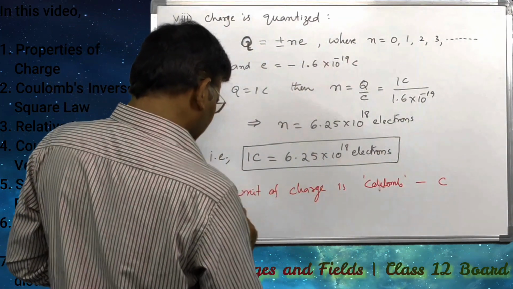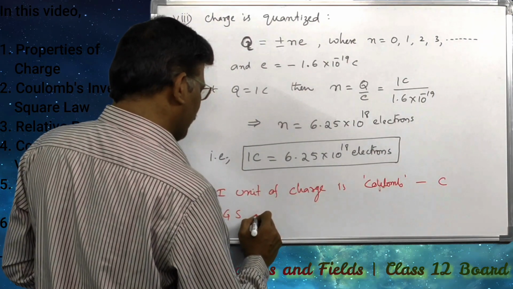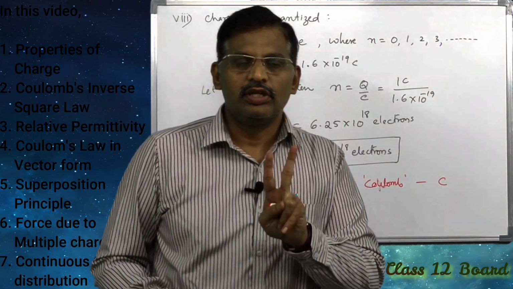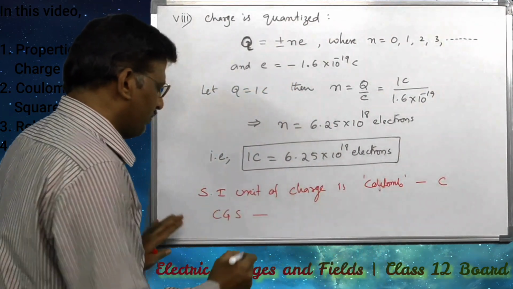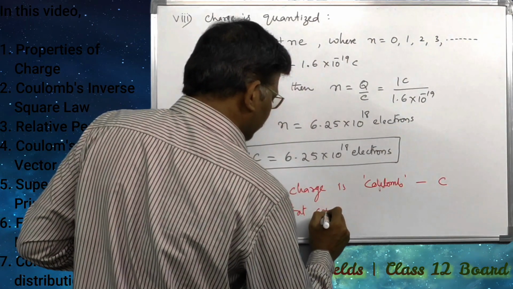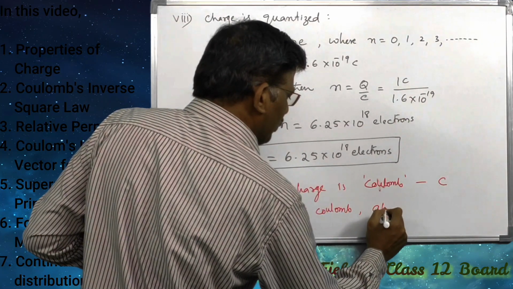And in the CGS system of units, we have 2 units for electric charge. They are stat coulomb and ab coulomb.